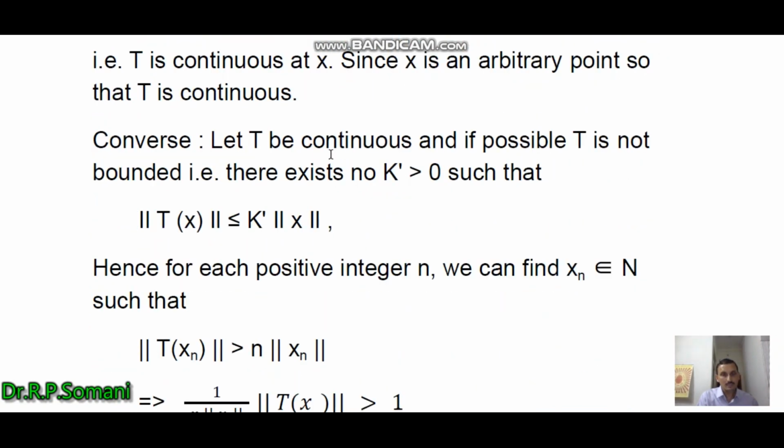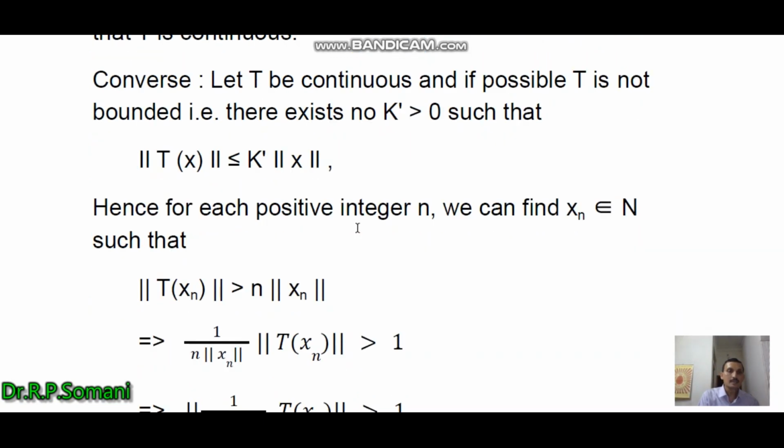So for the converse part, let T be continuous and, if possible, T is not bounded. That is, there exists no k dash greater than 0 such that norm of Tx is less than or equal to k dash norm x. Then for each positive integer n, we can find at least one point xn belonging to N such that norm of Txn is greater than or equal to n norm xn.